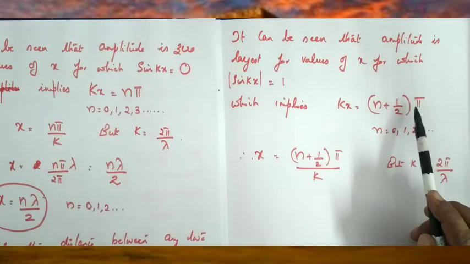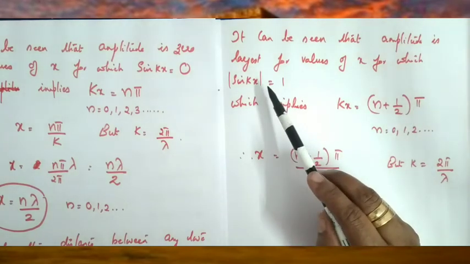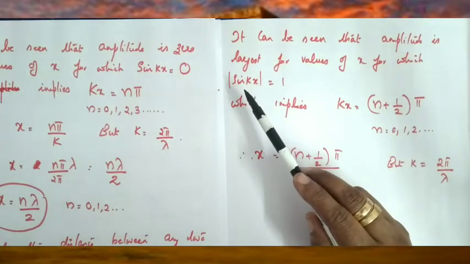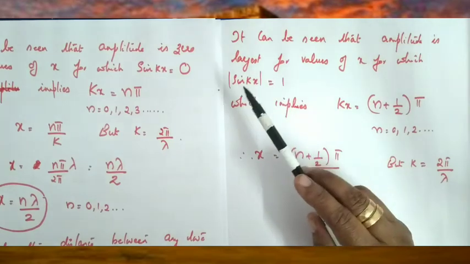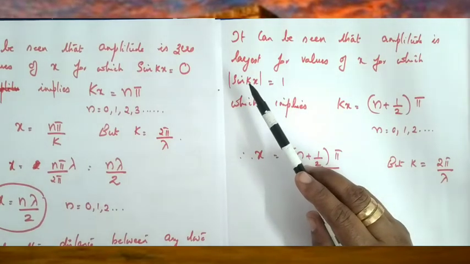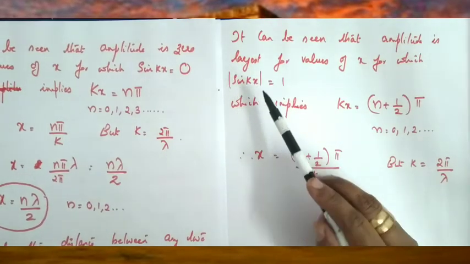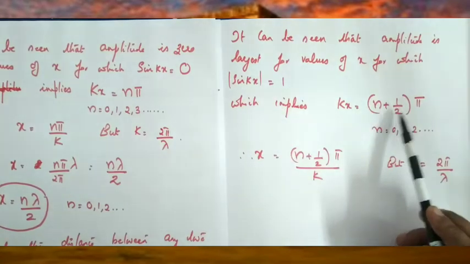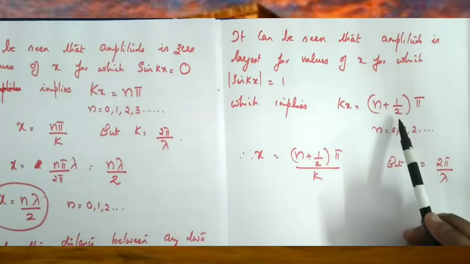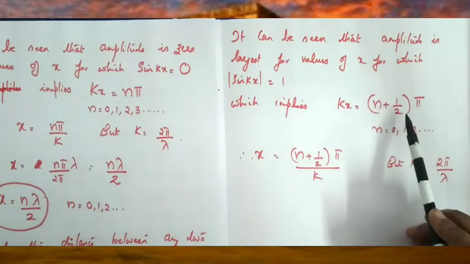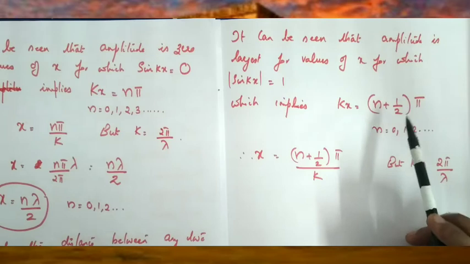So what are the values for which sin has maximum value? That means the angle theta is equal to pi by 2, 3 pi by 2, 5 pi by 2, etc. For all these values, the sin function has the maximum value, that is 1. Okay, so kx is equal to (n plus half) into pi, where putting n equal to 0 gives pi by 2, n equal to 1 gives 3 pi by 2, n equal to 2 gives 5 pi by 2, etc.